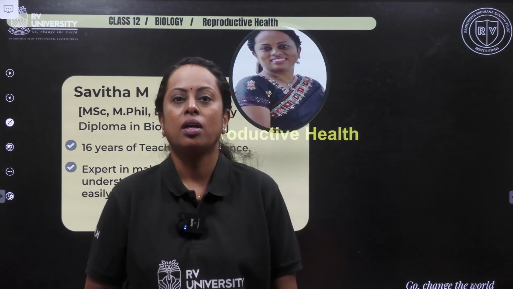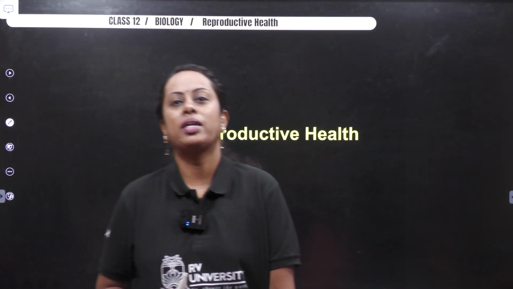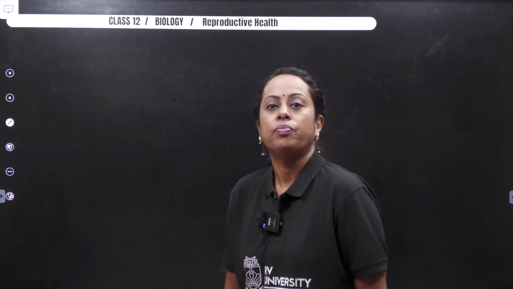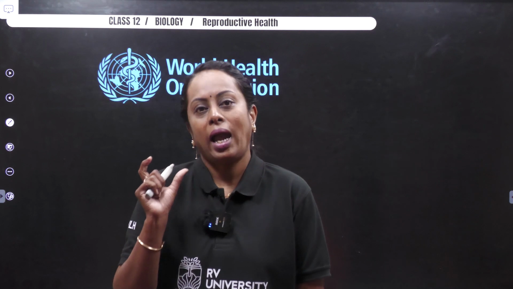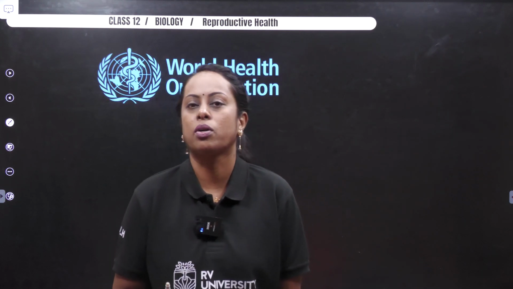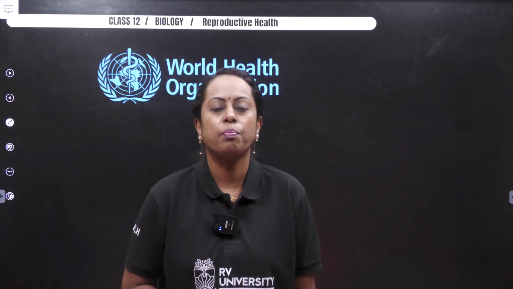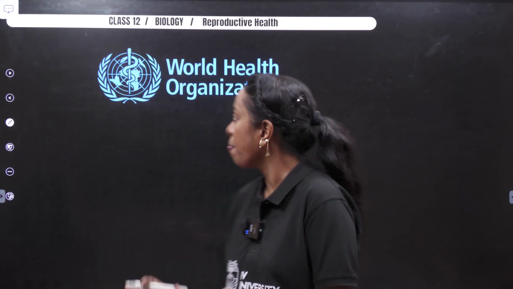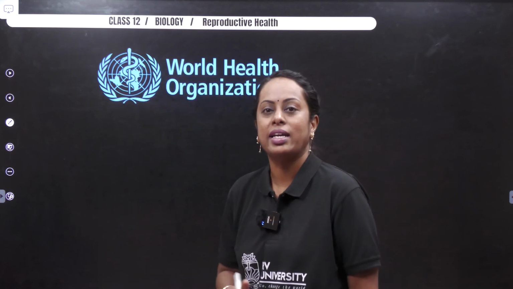So let's start. Keep your topic open. The topic is reproductive health. The topic ends with the word health, which we also came across in one more topic of second PUC, human health and disease. The definition of health was coined by the World Health Organization.